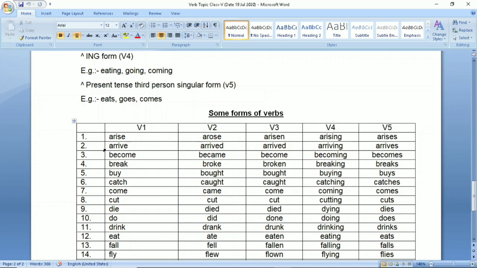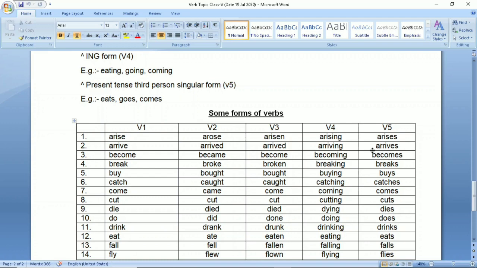For example, they arrive home early. Because your subject is plural, they, that's why you are using V1. Now let us use the same word with a singular subject. He arrives late.